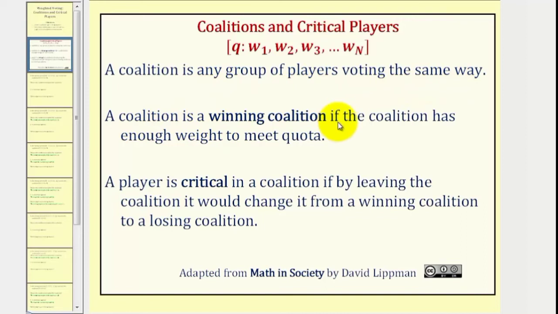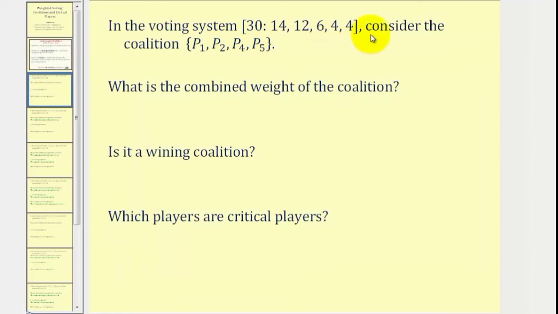A coalition is a winning coalition if the coalition has enough weight to meet quota. Remember, in the weighted voting system, Q is the quota, and W sub 1, W sub 2, W sub 3, and so on are the weights of each player. A player is critical in a coalition if by leaving the coalition it will change it from a winning coalition to a losing coalition. Let's take a look at our first example.